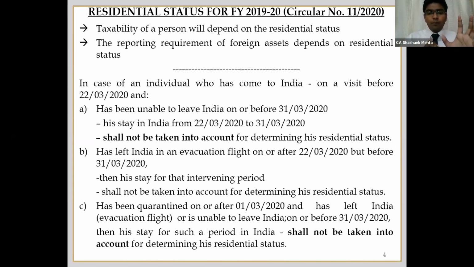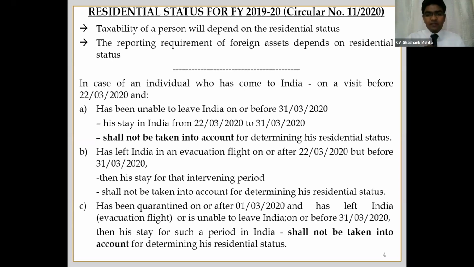So while calculating the 182 days, for example, you have to check from the 1st of April to 21st of March. From 22nd to 31st, the period will not be counted. Similarly, if any foreigner or an NRI has been quarantined on or after the first day of March, because of which he is not able to leave India, or if he has left India through an evacuation flight, then in that case, the quarantine period, or any period from 1st of March till the date the person left India, or if he is not able to leave India, then the whole of that period will not be considered for determining his residential status.